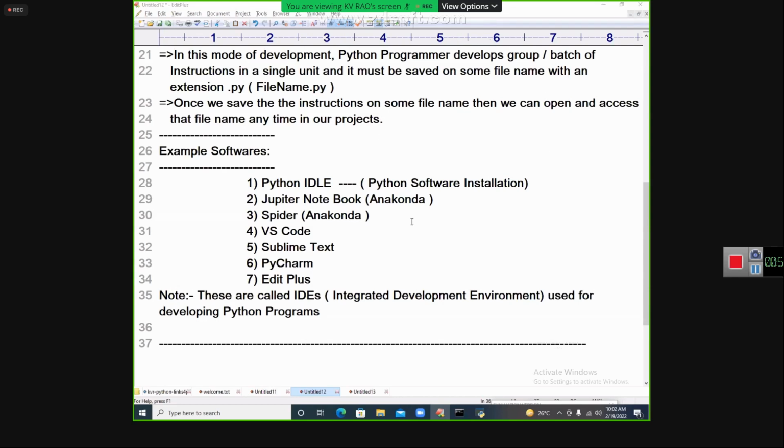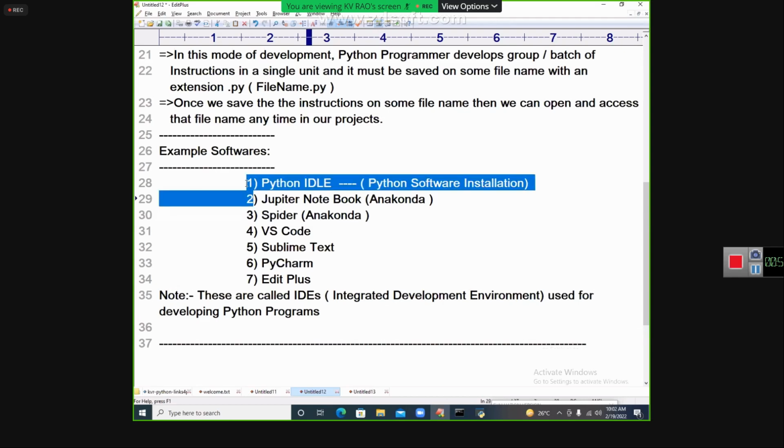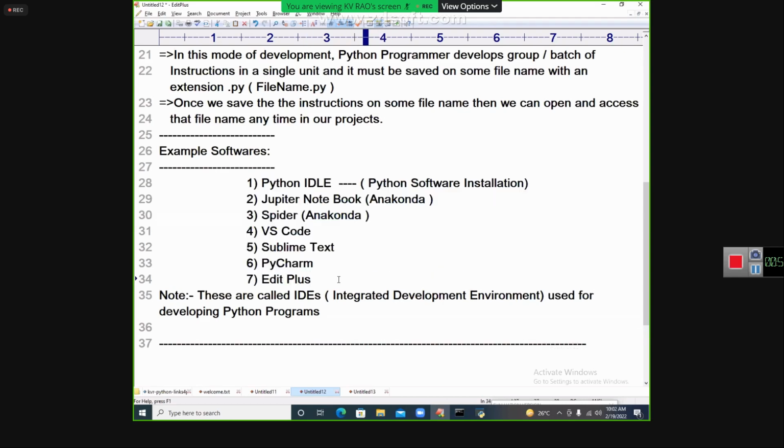Dear students, are you understanding what I'm talking? Are you able to understand? The first program I will show you by using Python, ideally. I can show the program anywhere else; anywhere else I can show my programming.